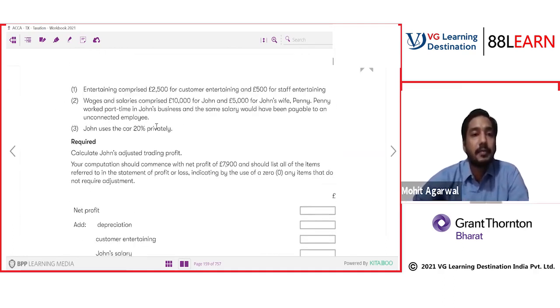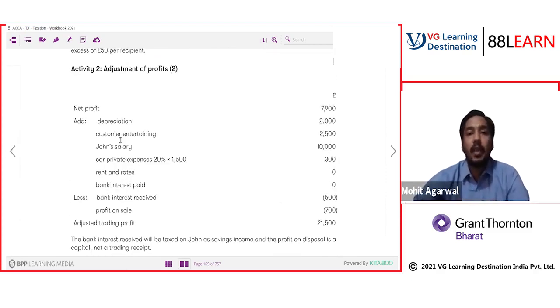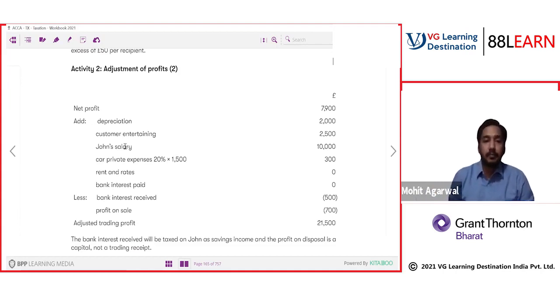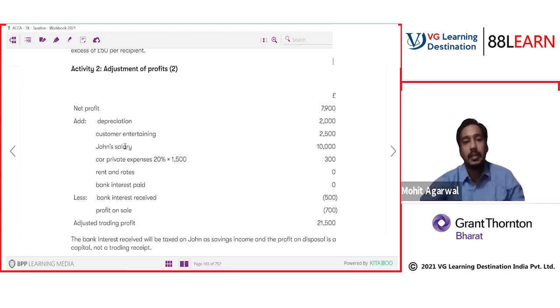Let's check out the treatment, my friends. Net profit is 7,900. Depreciation added back. Customer entertainment added back. John's salary added back. Car private expense of 20% is added back. Sir, why have they added John's salary? I told you the owner's salary is not deductible. We will ignore the wife's salary because it is on commercial terms and for the work performed.